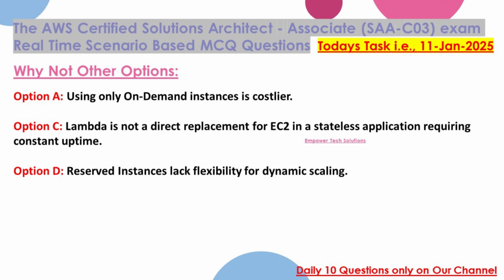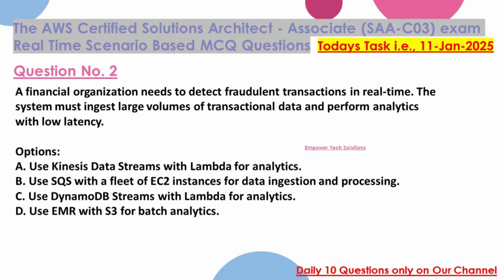A financial organization needs to detect fraudulent transactions in real time. The system must ingest large volumes of transactional data and perform analytics with low latency. Options: A. Use Kinesis Data Streams with Lambda for analytics. B. Use SQS with a fleet of EC2 instances for data ingestion and processing. C. Use DynamoDB Streams with Lambda for analytics. D. Use EMR with S3 for batch analytics.